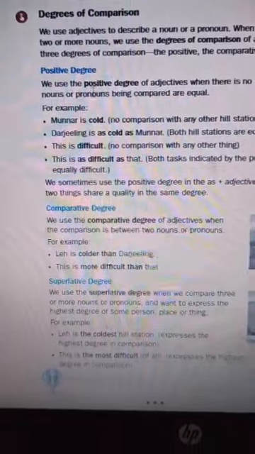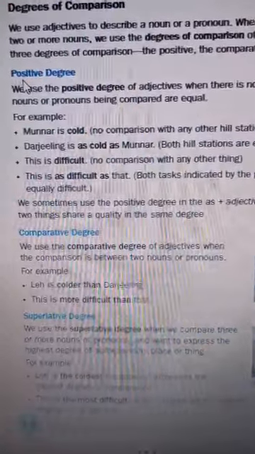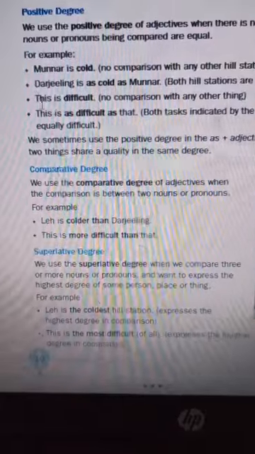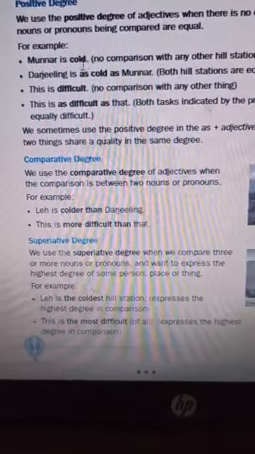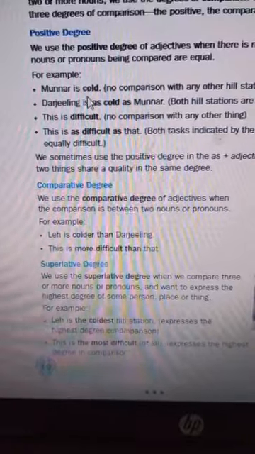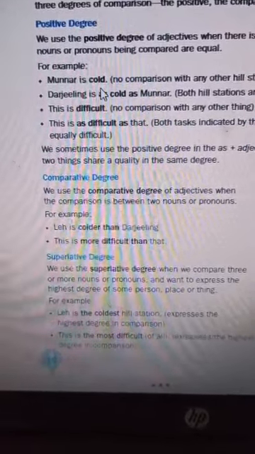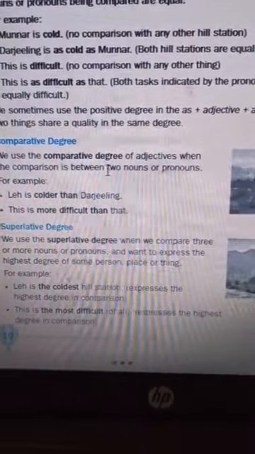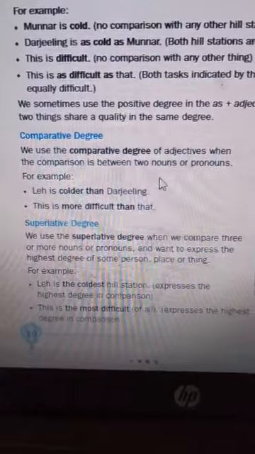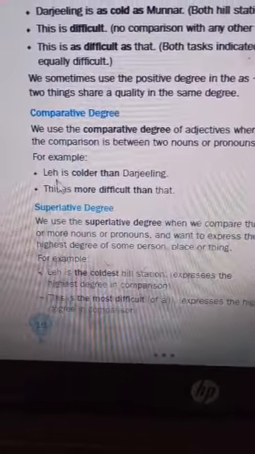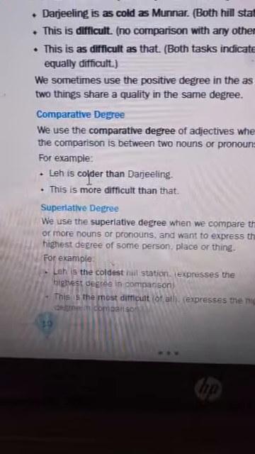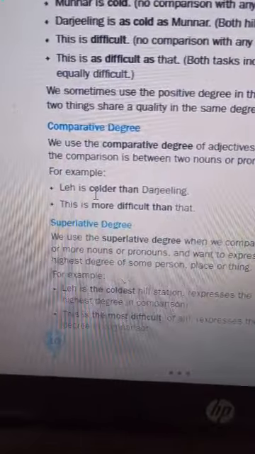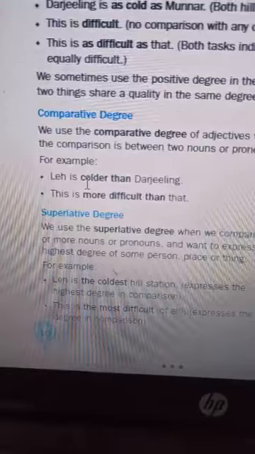Now let us go to the degrees of comparison. The first, as I have told you, is the positive degree. We use the positive degree when there is no comparison. For example, Munnar is cold. So the adjective here is cold, and this is your positive degree. Now let us go to the comparative degree. We use the comparative degree of an adjective when the comparison is between two nouns or pronouns. For example, Leh is colder than Darjeeling. So the word cold in the comparative degree has become colder. The form has changed. In the positive it was cold, now it has become colder.